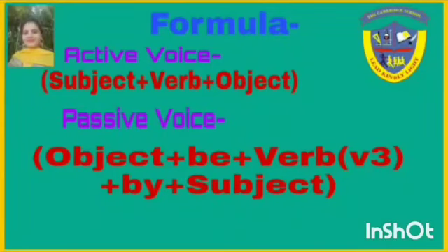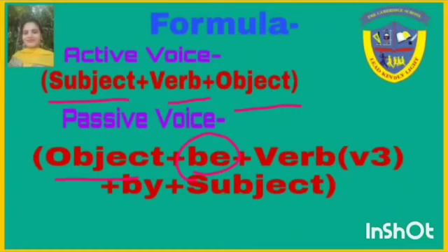Now let's see the general formula to change the active voice into passive voice. We generally write the sentence in active voice: subject plus verb plus object. When we convert active voice into passive voice, the sentence becomes object plus form of be. What is the form of be?